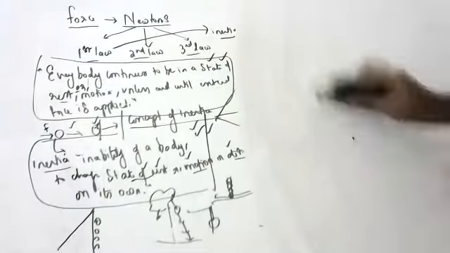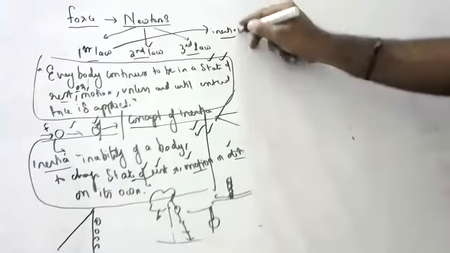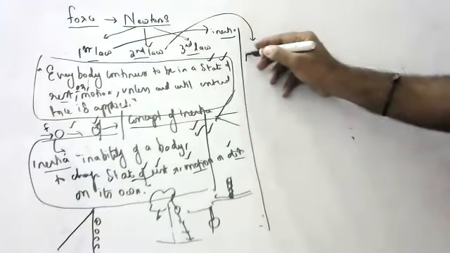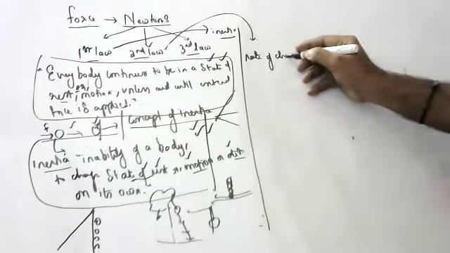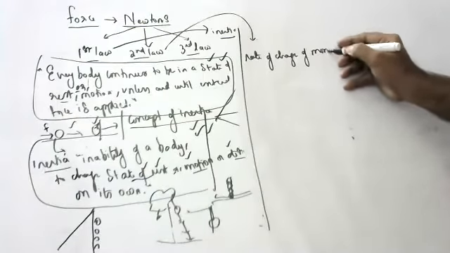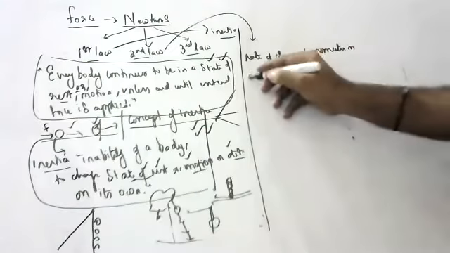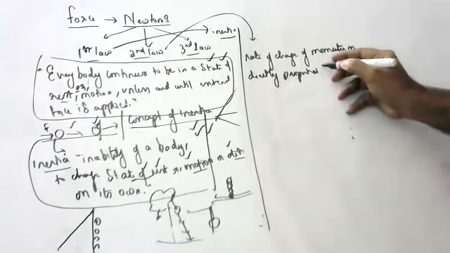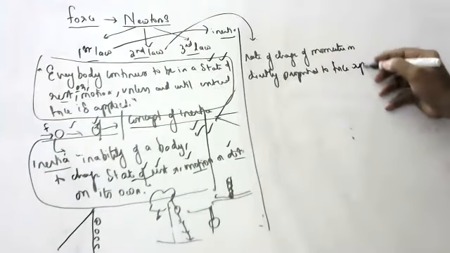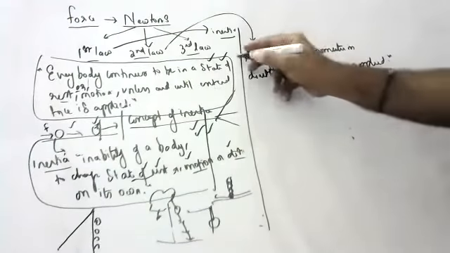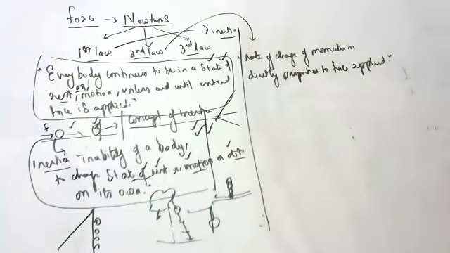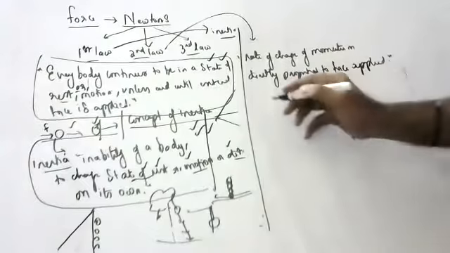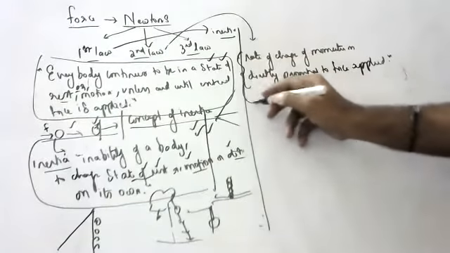Okay, children, can anyone say what is Newton's second law? Sir, net force applied on the body is directly proportional to mass... Rate of change of momentum is directly proportional to force applied. Okay, children, that is it. Then you will get the doubt of what is momentum.